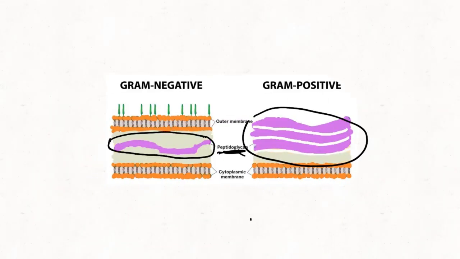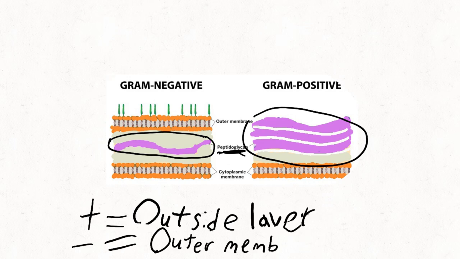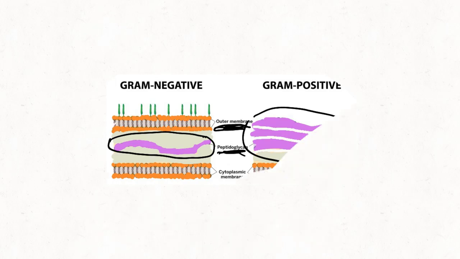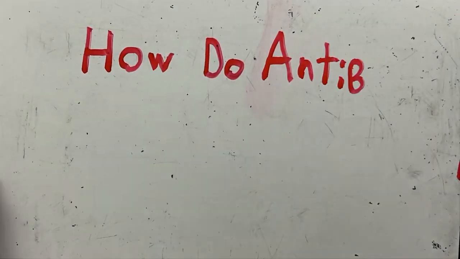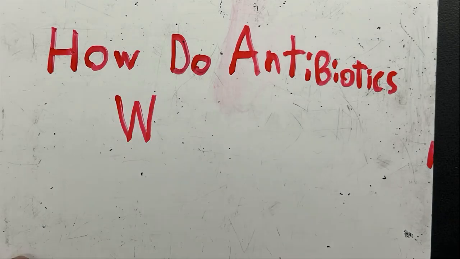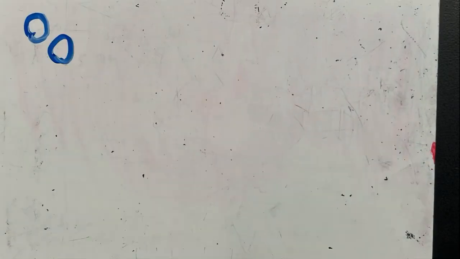The difference between gram-positive and gram-negative is that gram-positive has the outer peptidoglycan layer outside, while gram-negative has two membranes on the inside that help to protect that peptidoglycan layer, because that is very important for the cell. And how do antibiotics work? This isn't that common of a thing that a bunch of people know, but I think it's important.